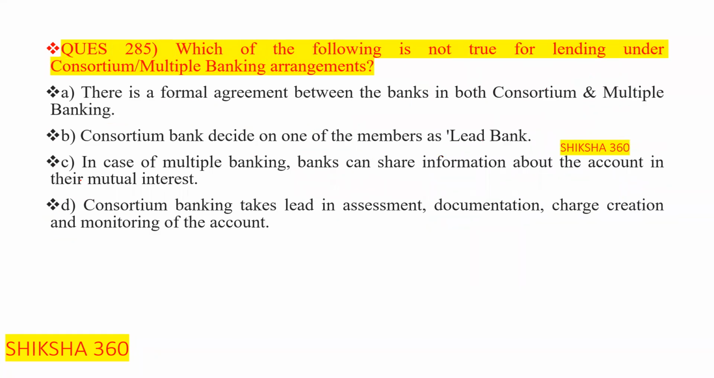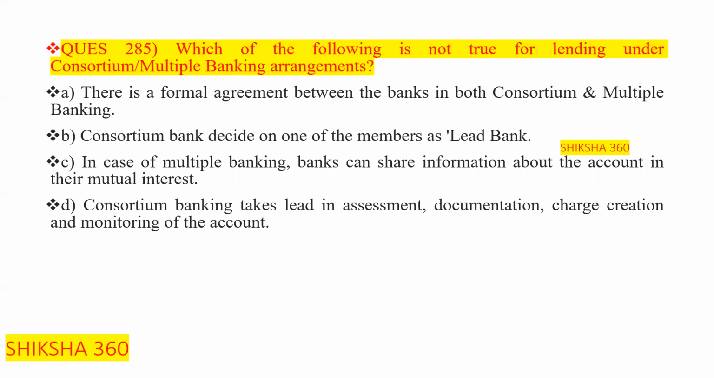Question number 285. That is very, very important regarding the consortium and multiple banking arrangement. So let's discuss on that, which is not true. Basically here we have to find that which is not true. There is a formal agreement between the banks in both consortium and multiple banking, which is not true.